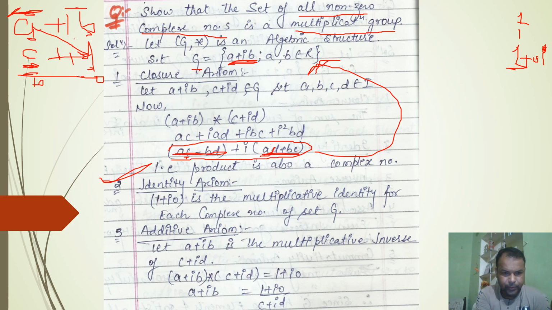Now the third case is the inverse axiom. Please make it correct, students. This is not additive, this is inverse. This is a writing mistake.